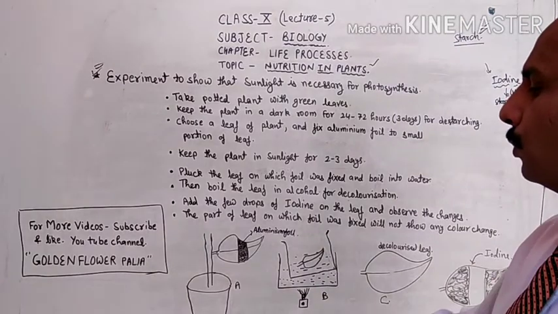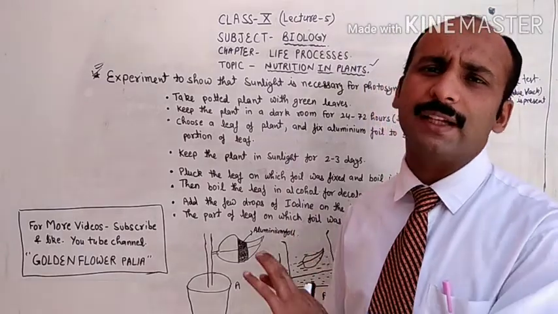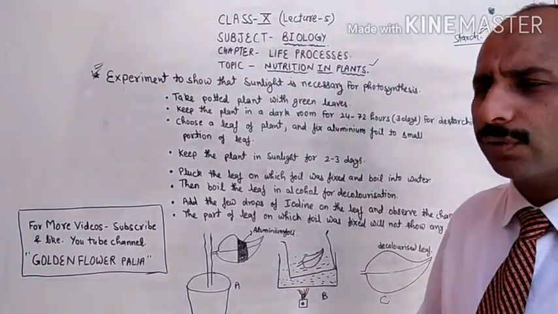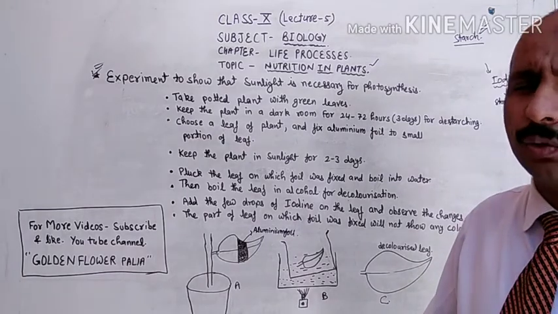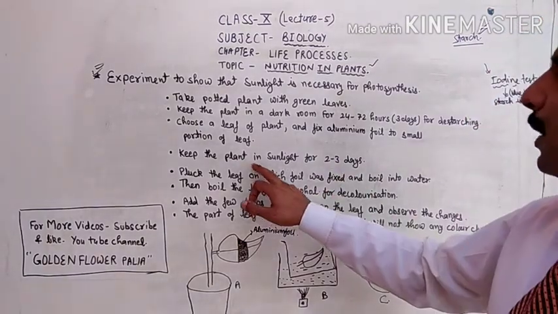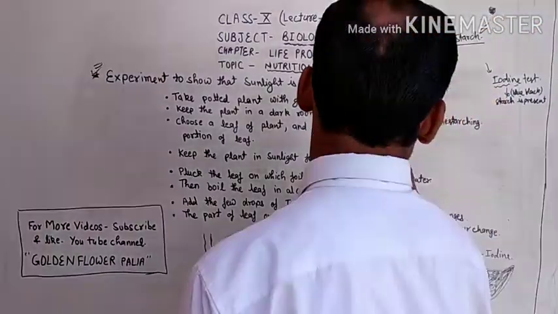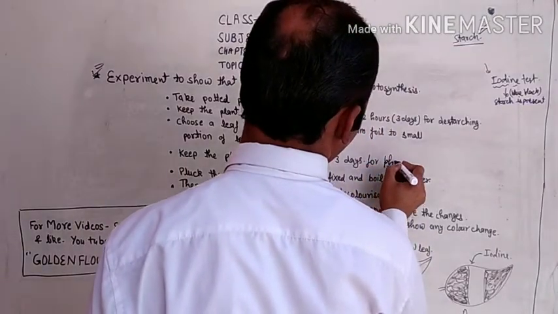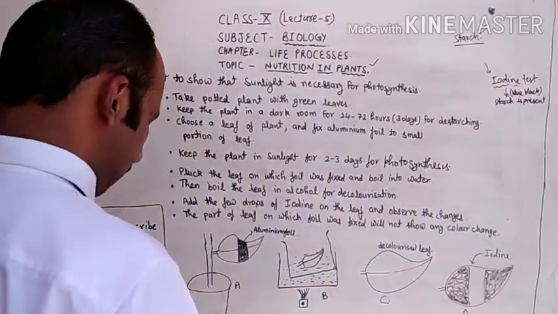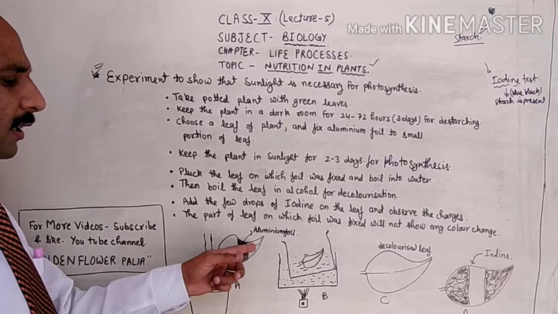Now place this potted plant into sunlight. It is written that you keep the plant in sunlight for 2 or 3 days, 24 to 72 hours, but otherwise 5 to 8 hours is enough for the photosynthesis process to complete, so that starch can be made in the leaf.